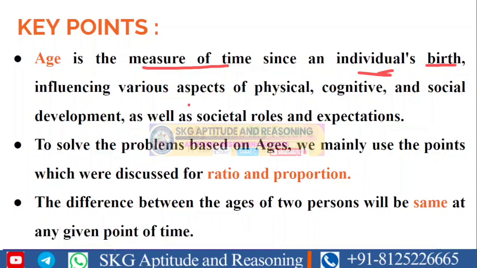It influences various aspects such as physical, cognitive, and social development, as well as societal roles and expectations. These are basic definitions, but we don't need the definition while solving the problems. Just for an idea, I'm explaining here.